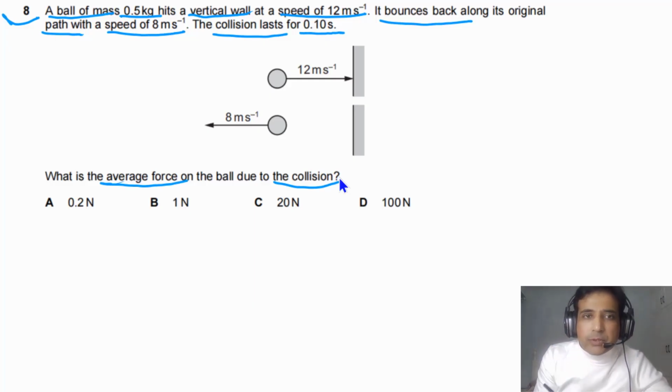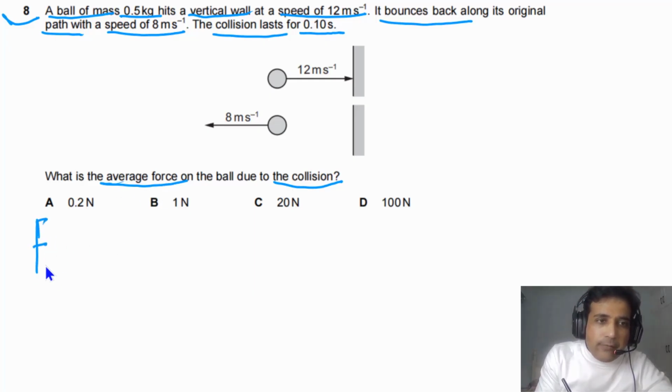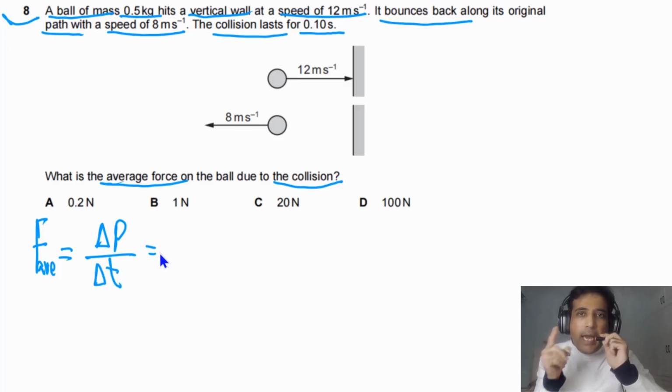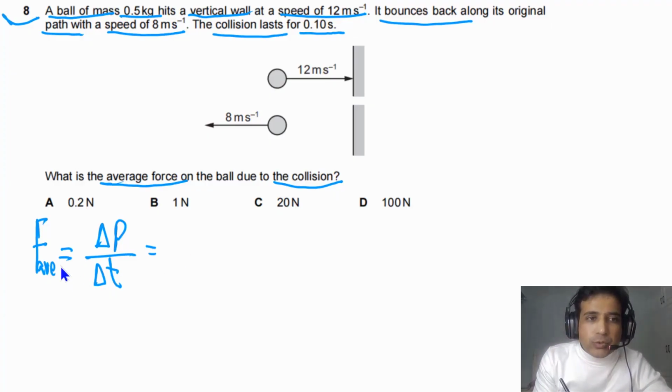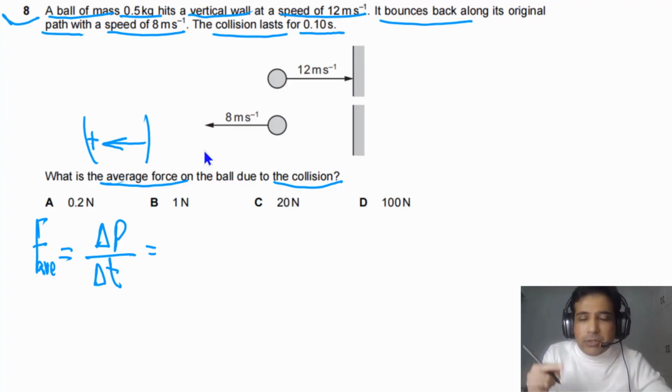So let's try to understand this question. You need to calculate average force. The F average, in this case, will be equal to the total change in momentum divided by total time taken. So we can calculate the average net force on the ball. In this case, we will take to the left as positive, because the resultant force will be in this direction, so our answer will be positive.